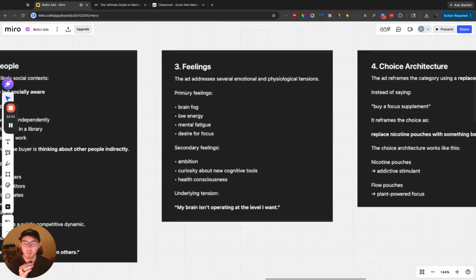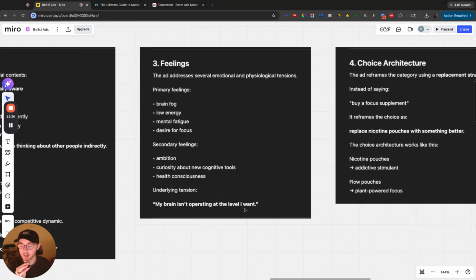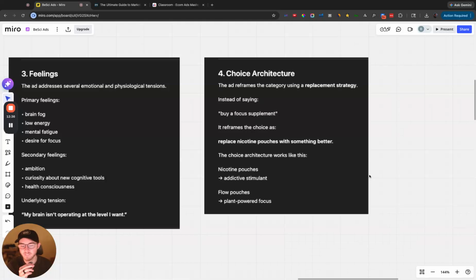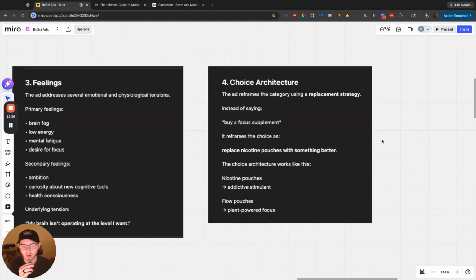The primary feelings when it comes to this product: brain fog, low energy, mental fatigue, desire for focus. Their secondary feelings are that they're ambitious, they're curious about new cognitive tools, and they are health conscious. So the brain isn't operating at the level I want. I'm losing my edge. I'm not focused. Am I just falling off right now? And the last one is choice architecture. What's the frame that they're falling into, that they are going to be coming from? Like what perspective, what approach?